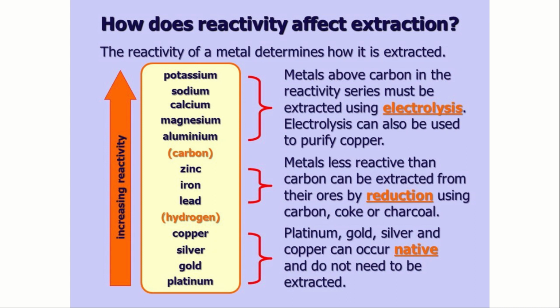The last is the least reactive, such as copper, silver, gold and platinum. Platinum, gold, silver and copper can occur native, in their elemental form itself. So there is no need of any extraction. These are the methods for the more reactive, moderately reactive and less reactive elements: electrolysis for more reactive, reduction for moderately reactive, and no extraction needed for the least reactive elements.